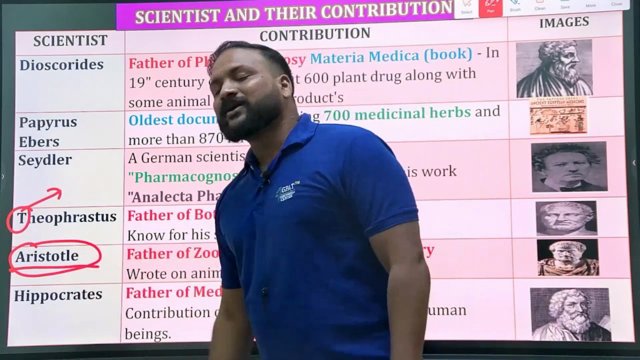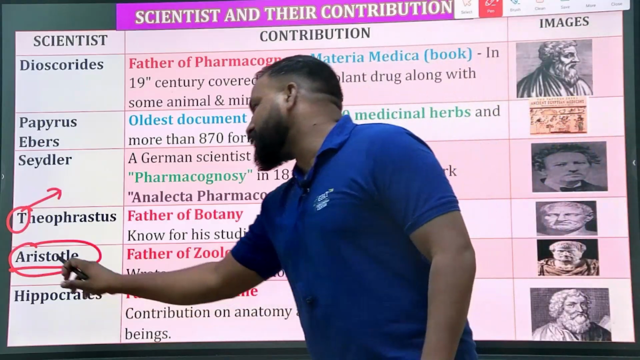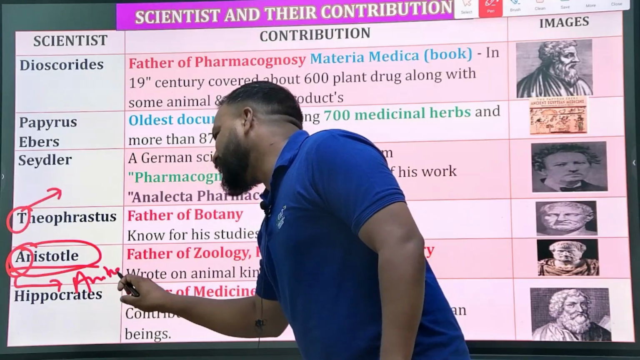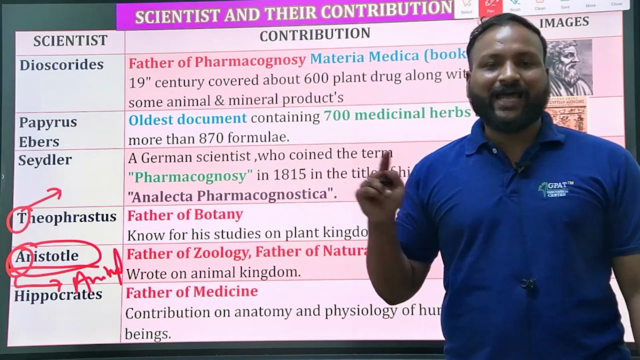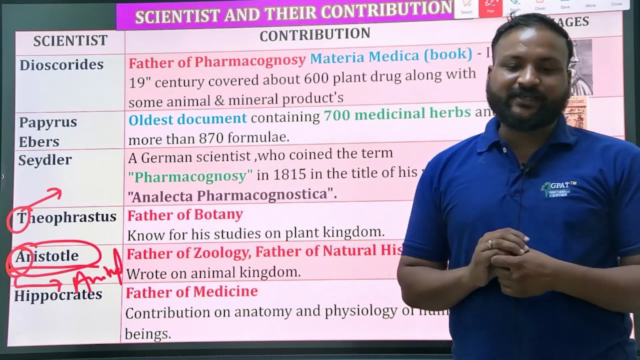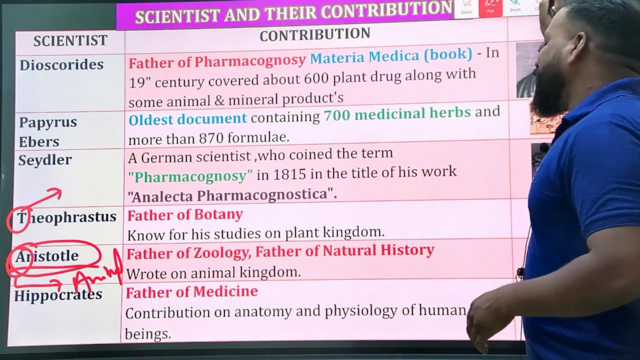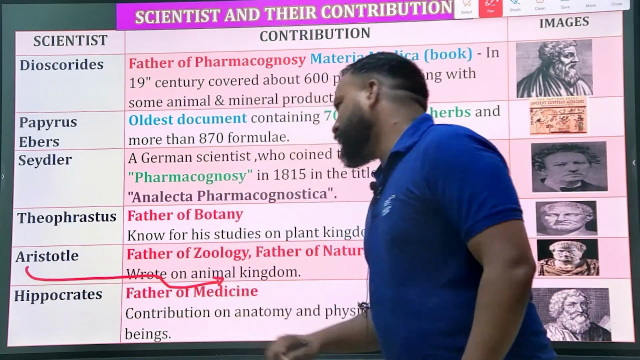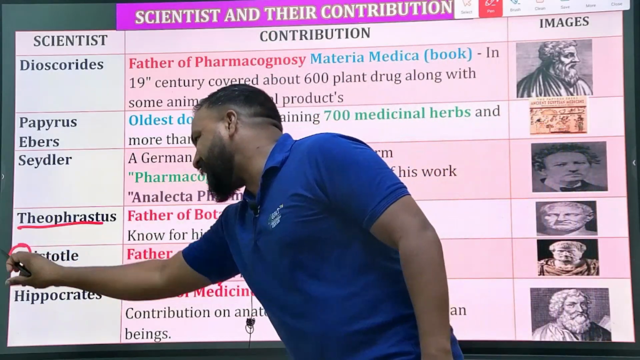Like how Aristotle is known as the father of zoology. In zoology, what are we going to study? Animals. A stands for animals. He became the father of zoology. The study of animals is nothing but zoology, and within that alphabet we can remember. He is also the father of natural history, and he wrote about the animal kingdom. Theophrastus is known for his studies on the plant kingdom, and Aristotle for the animal kingdom.